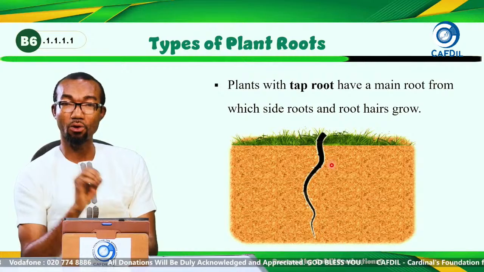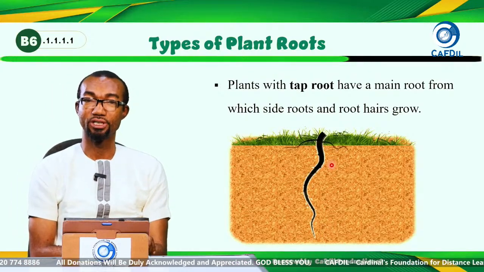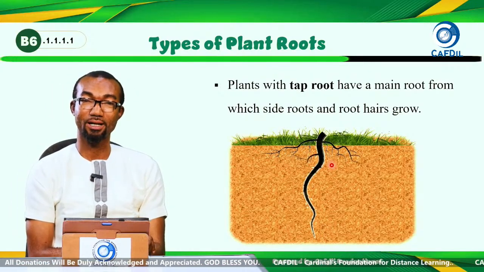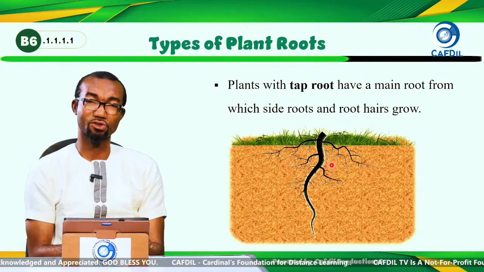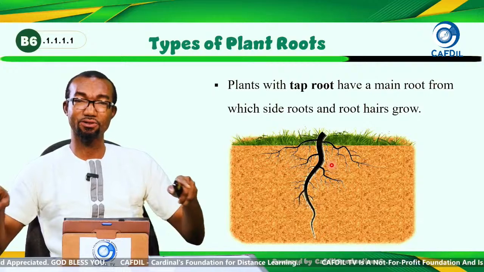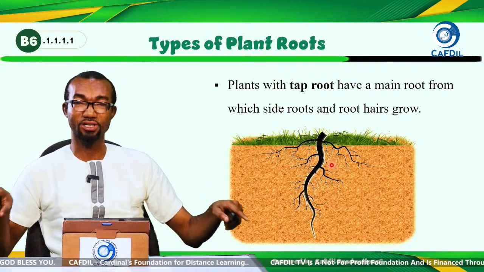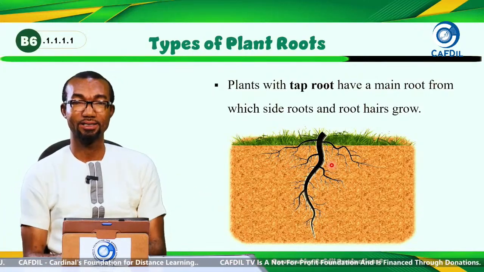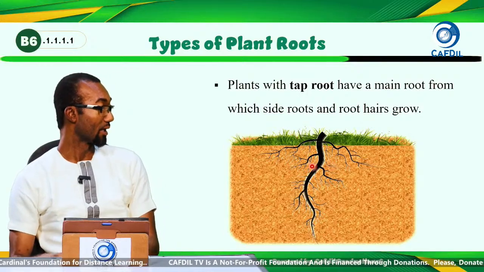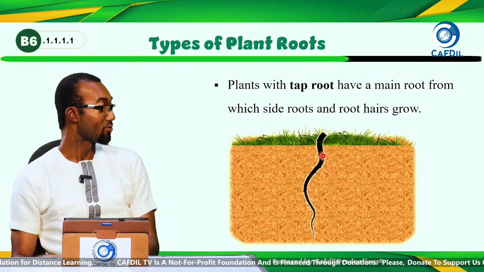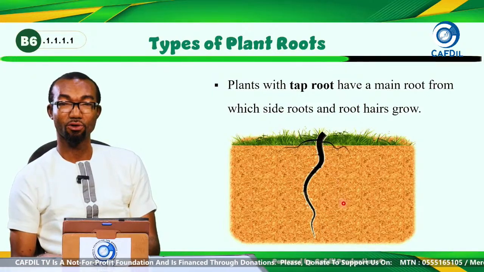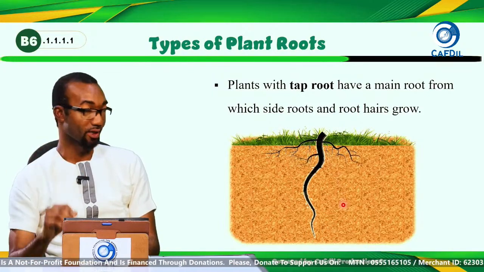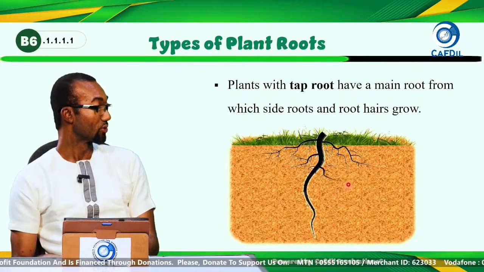So this is how the tap root is. They have the main root that goes deeper into the soil, and then the side roots help to stabilize the plant in the soil. And the side roots also have root hairs that carry water and nutrients to the plants. So this is a tap root.